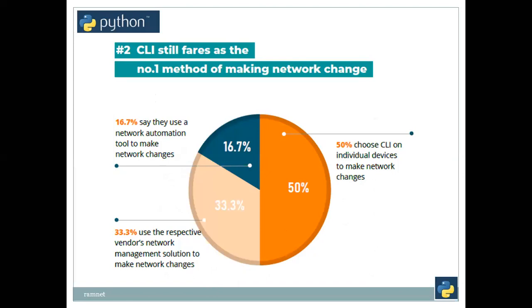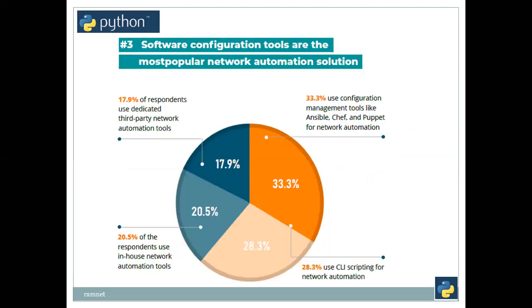This means vendor solutions are given to us, where we can create a ticket and work with them, and they'll be working for us, so we'll be taking the help of these people. And 16% of the people use a network automation tool to make the network changes and other things. So now it has been growing. It was only 50% before, and now the extra 50% has been taken over by something else. So NetOps is slowly coming into the picture, and we will reach a day when we start doing NetOps on this.